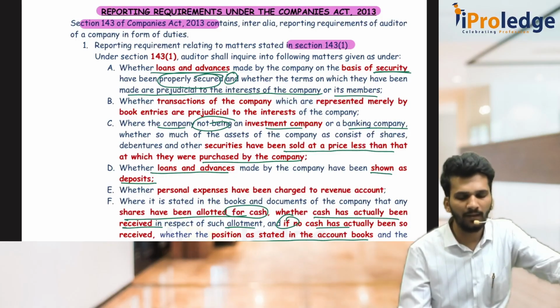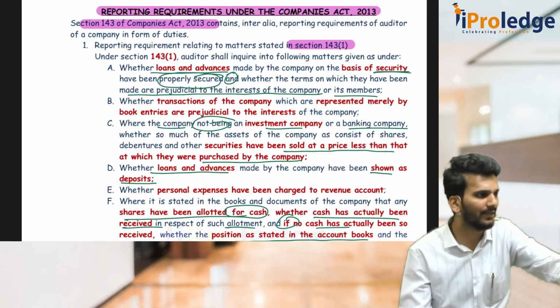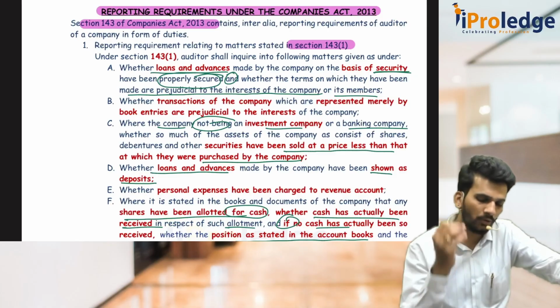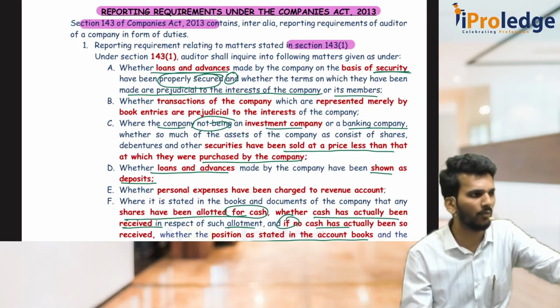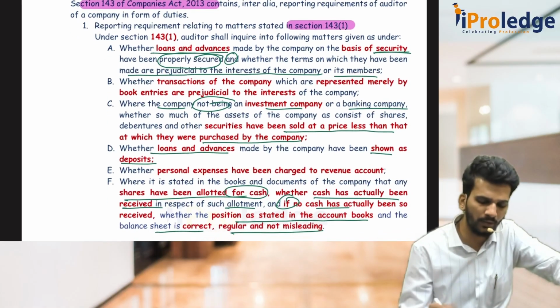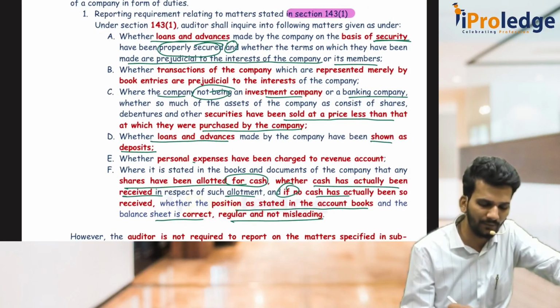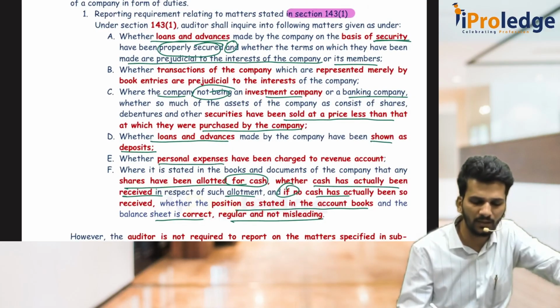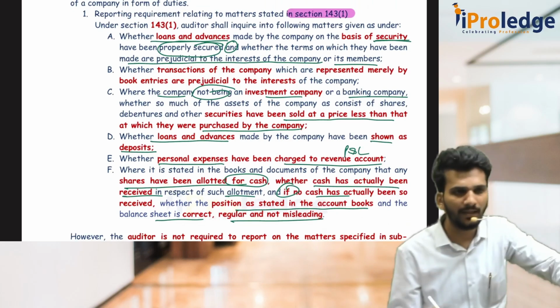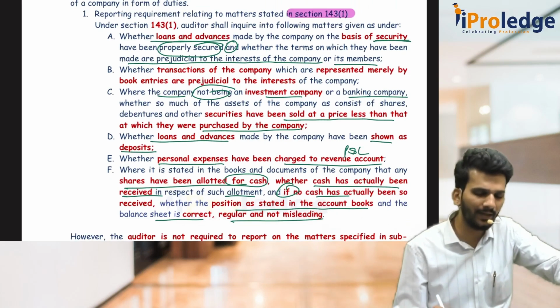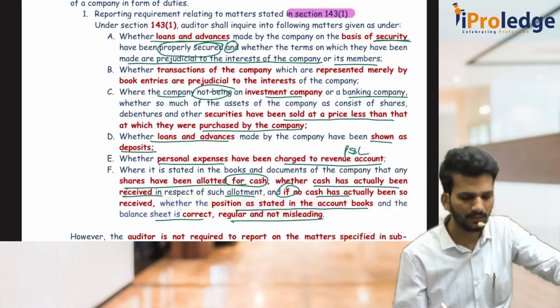But a normal trading company tries to focus on trading. A service company focuses on servicing, not on these nonsense things. So as an auditor, I am asking you, are there any shares which are sold at less than purchase price? No, sir. No problem. Two loans and advances, two securities. Now the fifth one comes. Are there any expenses which are personal in nature that have been charged to revenue account? Revenue means mainly the P&L account. Are there any personal expenses charged to the P&L account? No, sir, not charged. Okay.